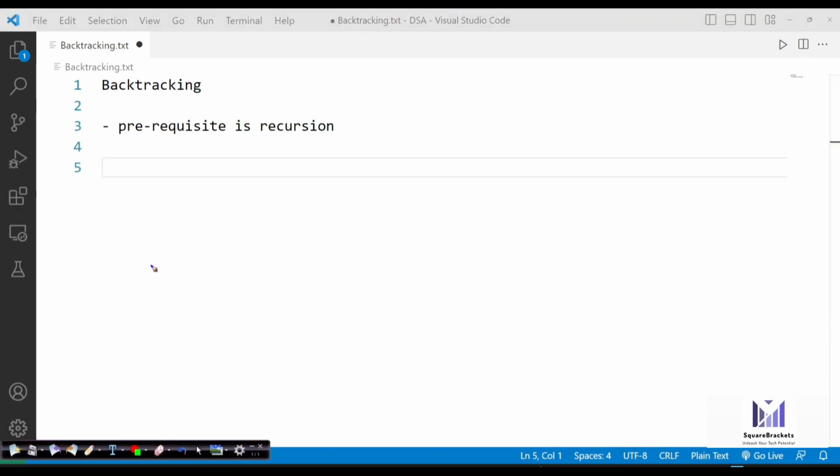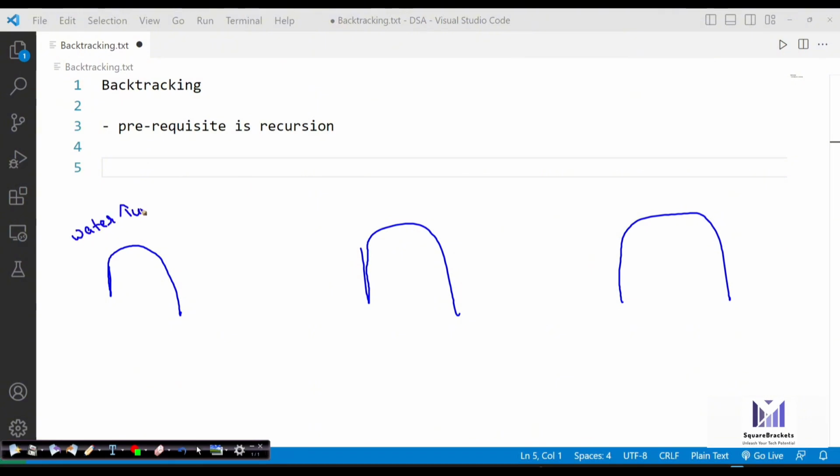All right. Now let's take one situation to understand backtracking. Suppose we have three different tunnels available. That's a water tunnel, that is the ice or cold tunnel, and that is, let's say, the no oxygen tunnel.